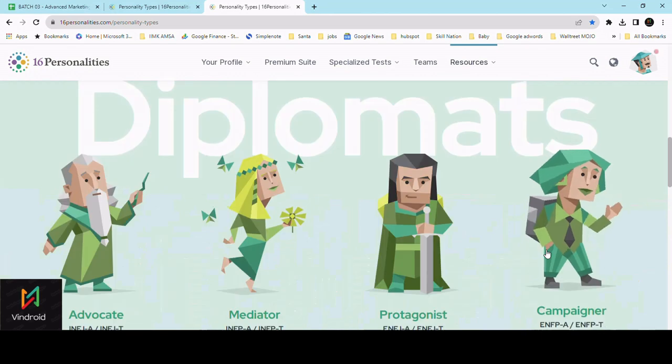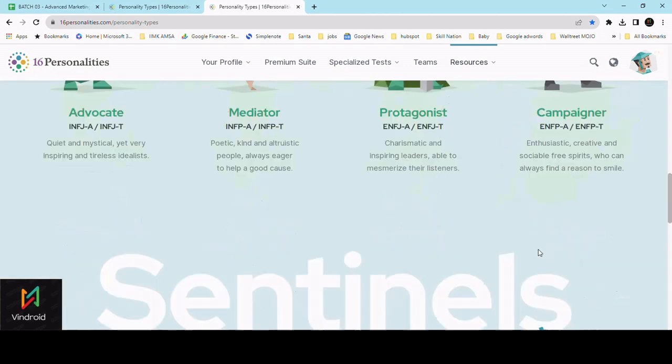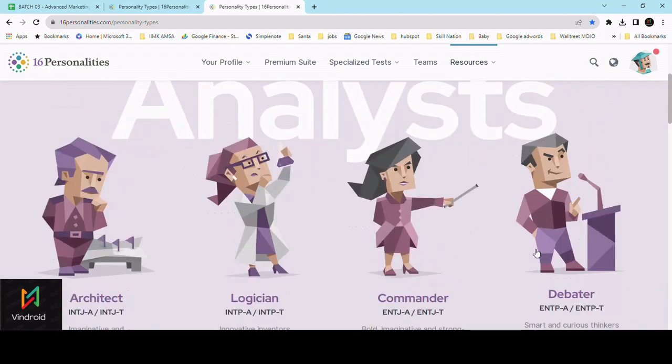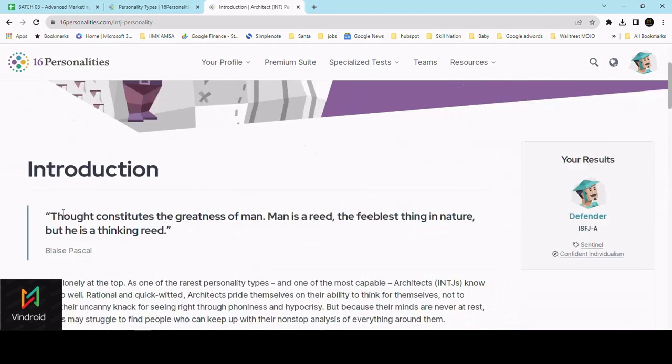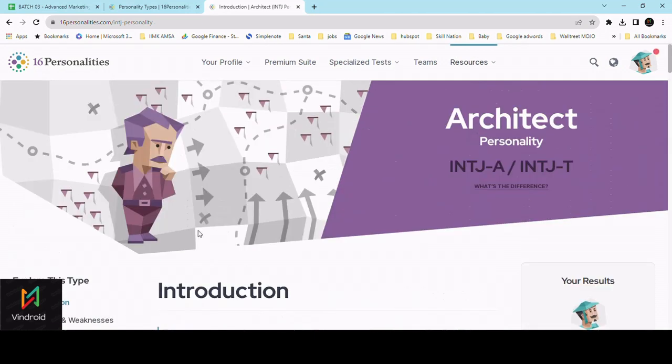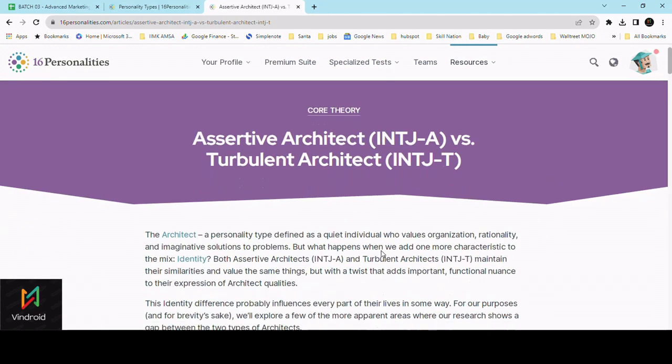We've got 4 supersets: the analyst, the diplomats, sentinels, and explorers. So we go inside more into what each character is all about. You will understand what this architect is all about and what the difference between an A and T attribute is. A is an assertive architect and T is a turbulent architect.